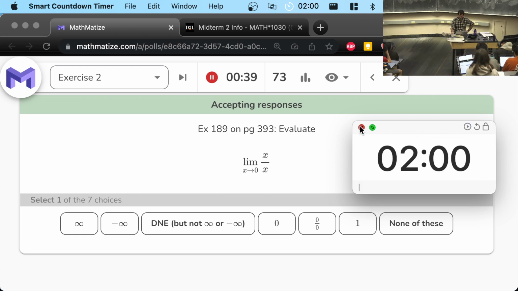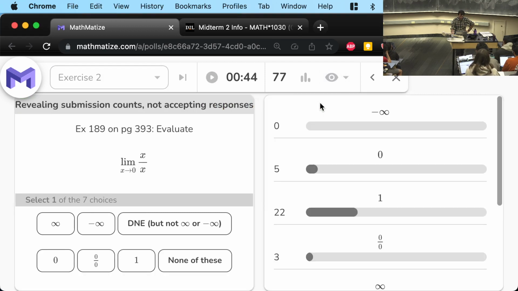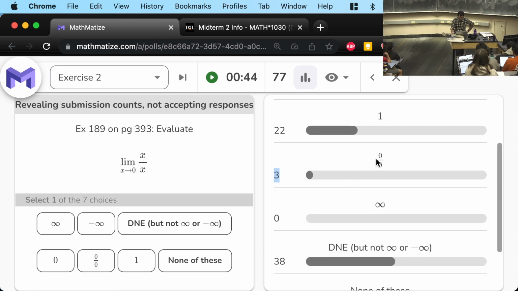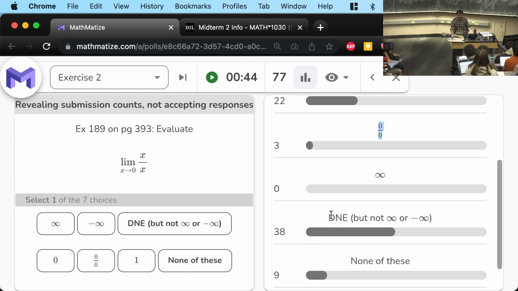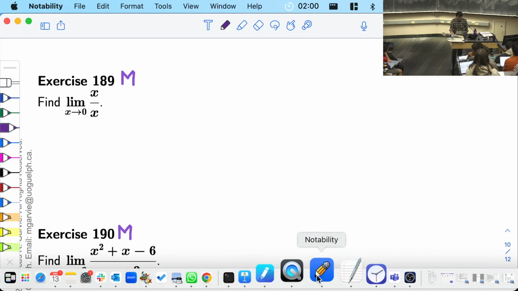Okay, let's take a look at the answers people gave. What answers did people choose? All right, so 77 people answered. 22 people chose 1. 1 was popular. 3 people chose 0 over 0. So I think I mentioned a few classes ago that 0 over 0 is never the answer to a limit. 0 over 0 is not a number. I think most people got that message. So 0 over 0 is definitely not right. A lot of people said does not exist. So let's take a look at this one and see what is right.